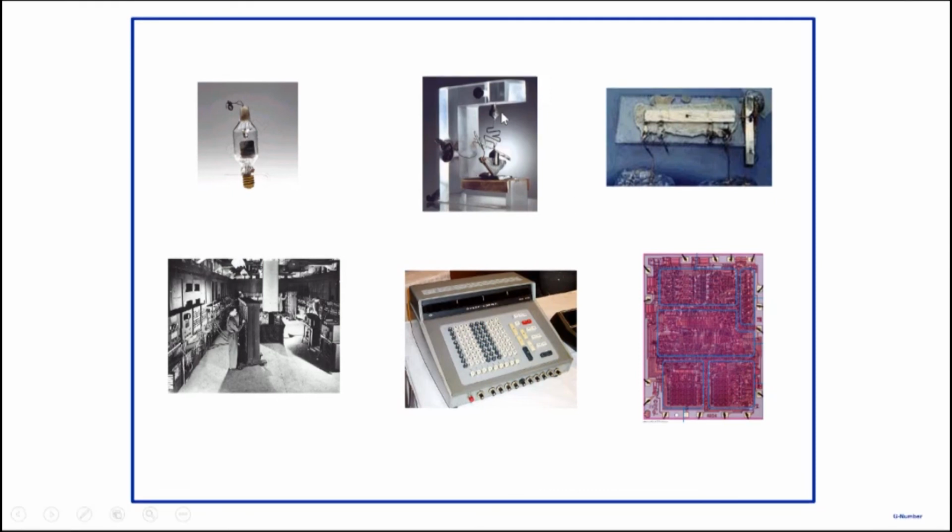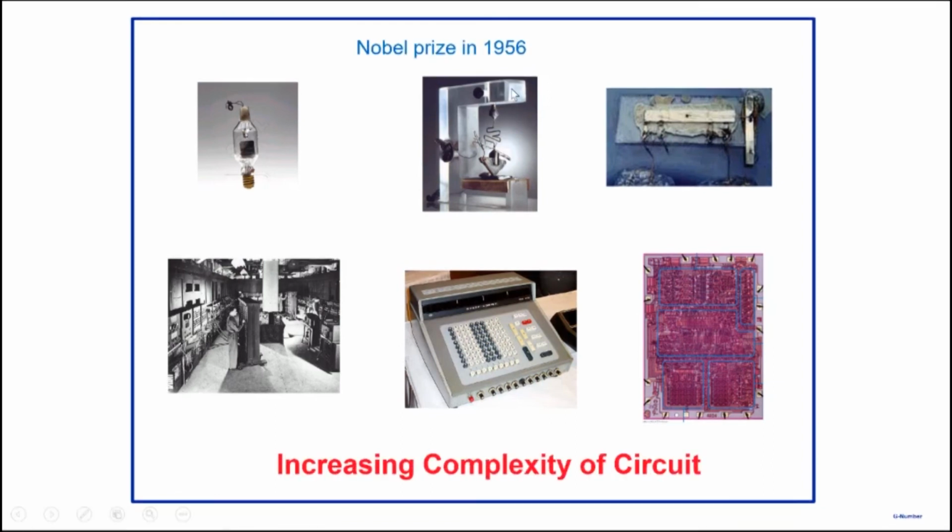While the importance of the transistor was realized very early, it was invented at the end of 1947 or beginning of 1948, and almost 8 years later it was honored with a Nobel Prize. The importance of integrated circuits was realized much later, but it was honored with the Nobel Prize in the year 2000.